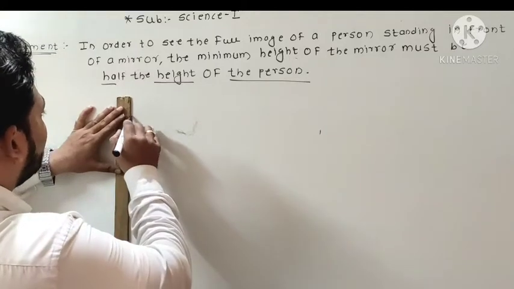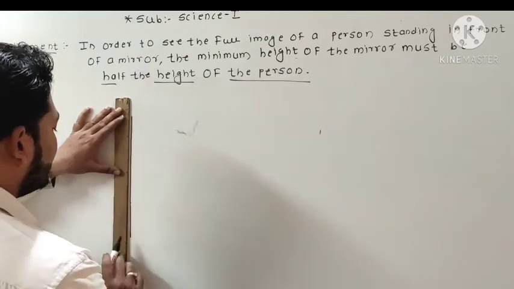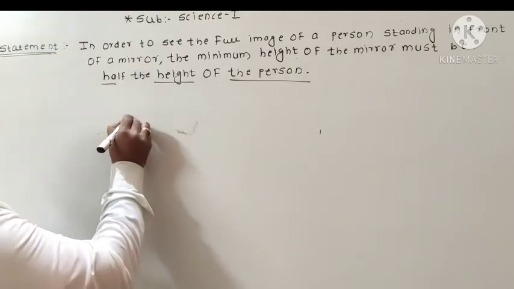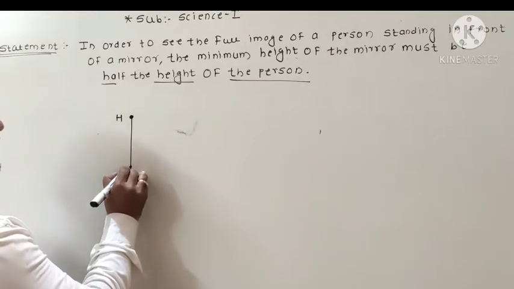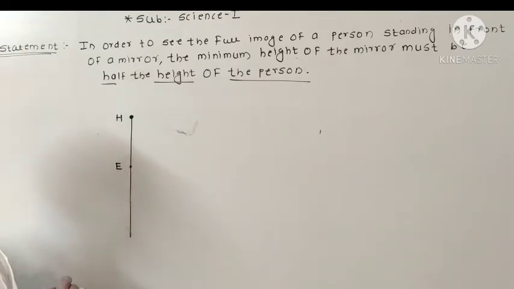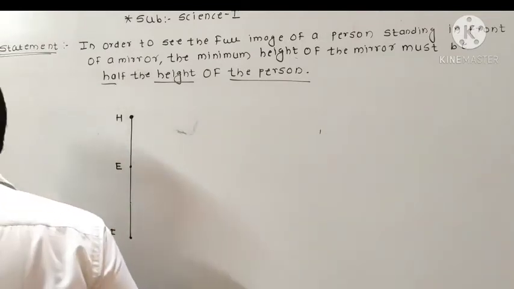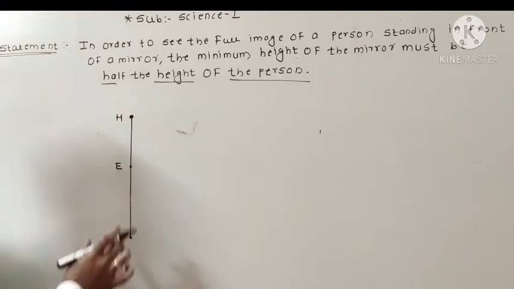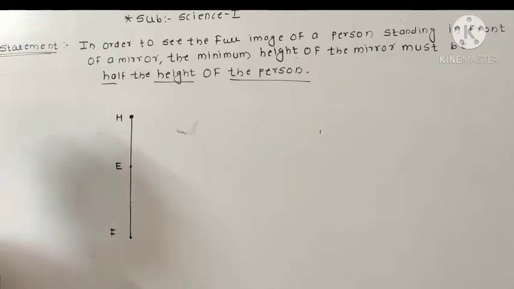So for that, suppose we draw a line. Suppose this line is nothing but a person standing in front of a mirror. Suppose that H is the head region, E is the eyes region, and F is the feet region. So we have drawn one person, in which H is the head region, E is the eyes region, and F is the feet region.